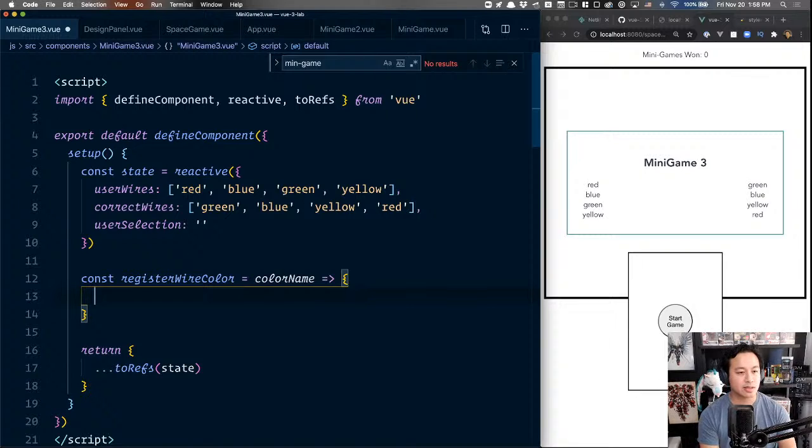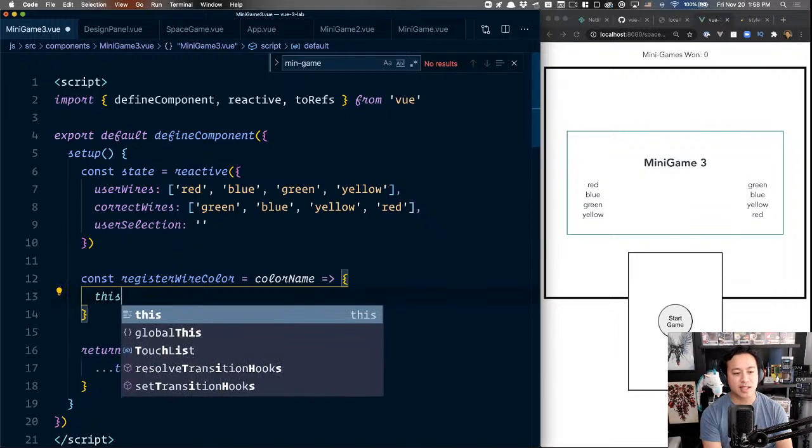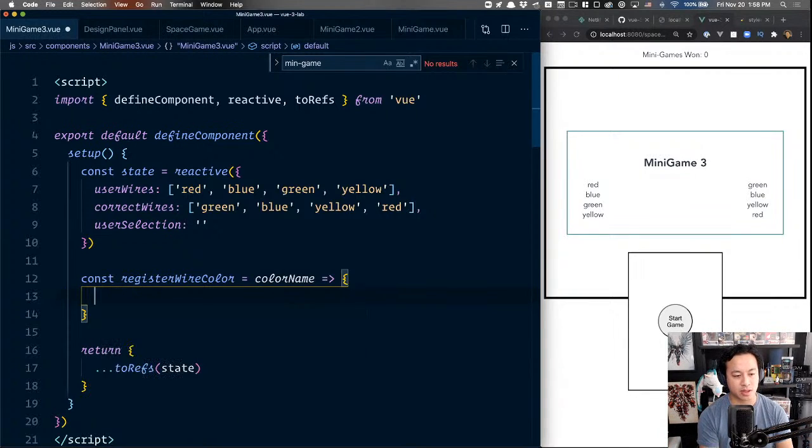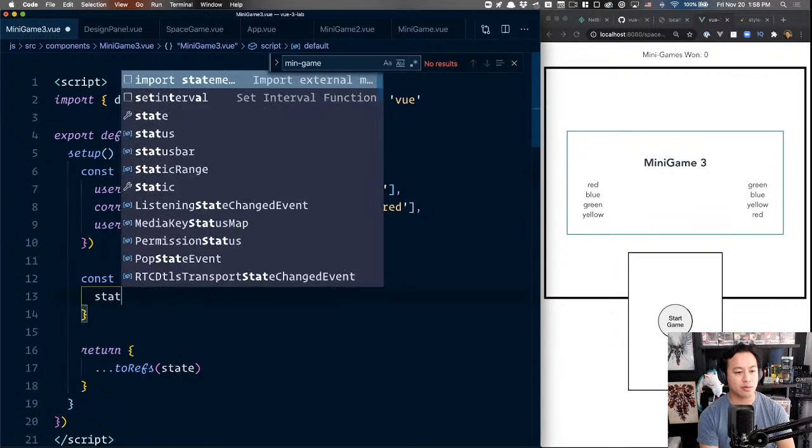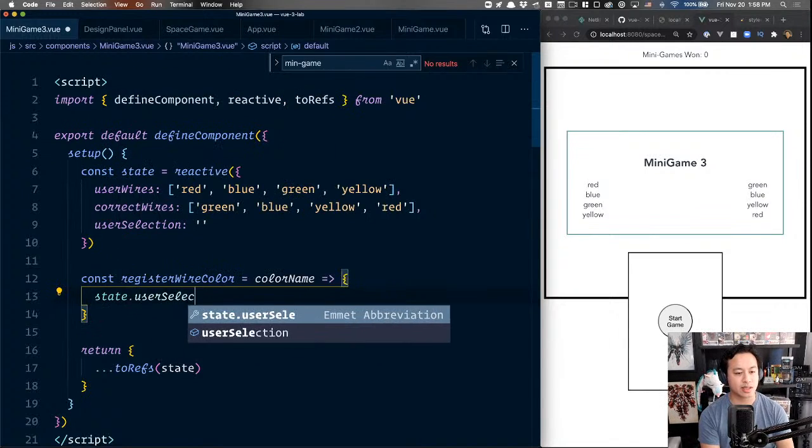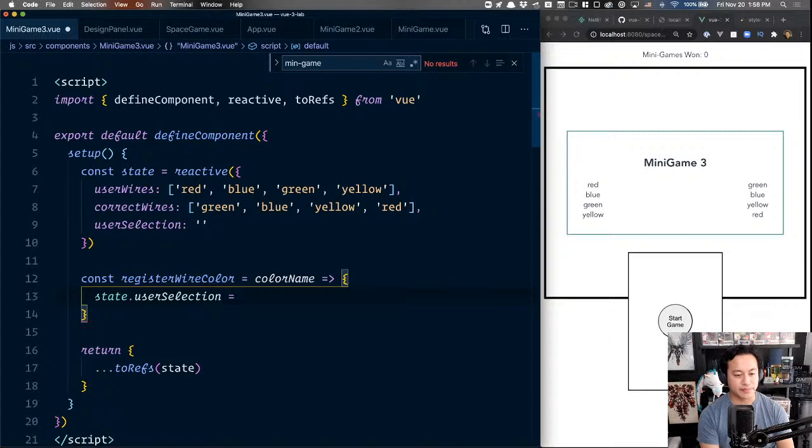Okay. Anyways, so now you might be thinking, okay, now we need to update the user selection. And remember, inside of setup, this context is not what we're used to in Vue 2. This would literally refer to the this context of the JavaScript function or whatever the scoping is, given the time you're calling it. So because this is JavaScript though, we know it's called state. So we're saying state.userSelection equals colorName.